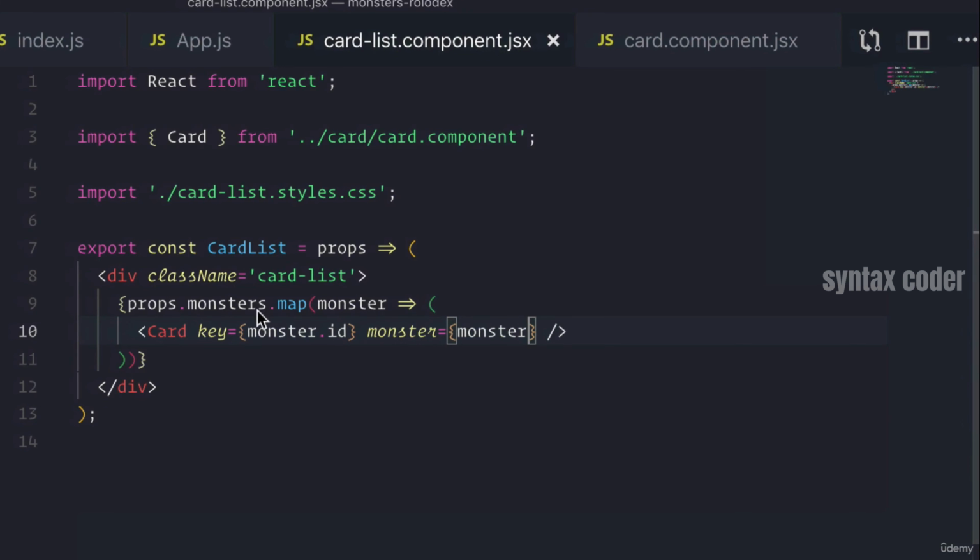For example, instead of the monsters, maybe we have fairy tale characters. And this card list component can be used on a different project or a different part of the app, because it no longer cares what it prints out. I mean, sure, it can print out this card component, but maybe we have a fairy tale card component now that we can just inject into here instead of this card one. And by breaking things down, we're making things more flexible because each component does one thing and one thing really, really well so that it can be used in other places.